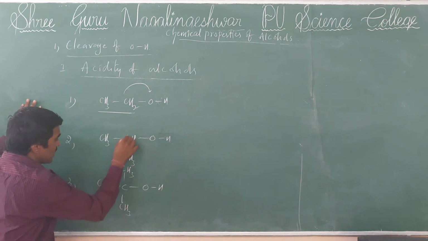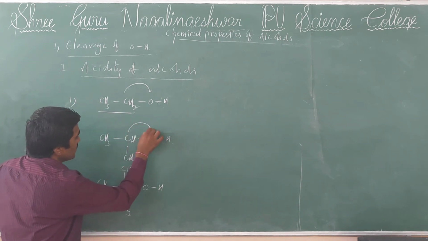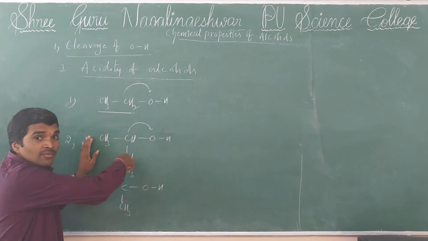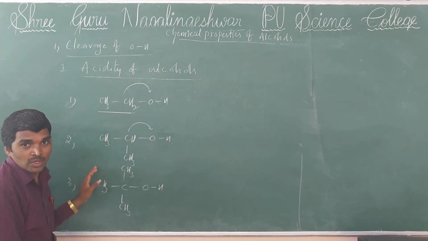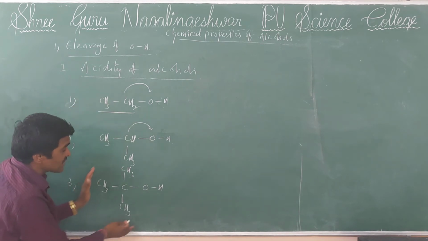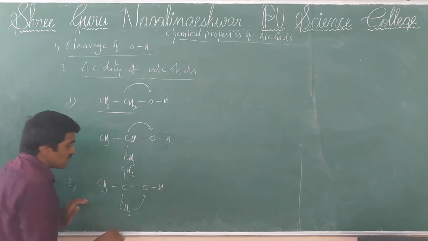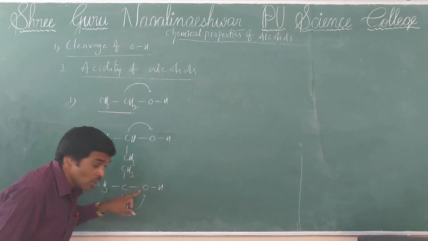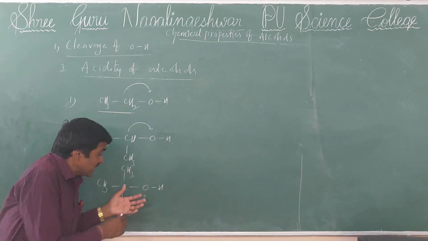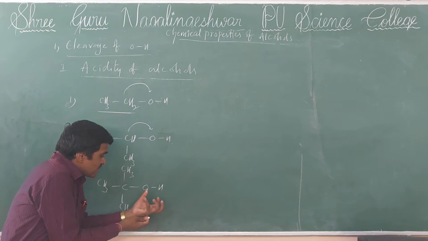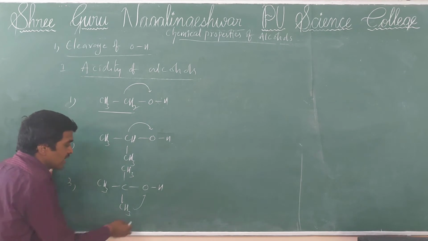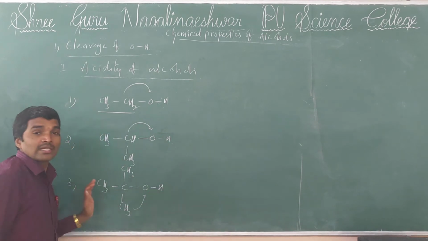Coming from primary to tertiary alcohol, the number of alkyl groups increases, so the inductive effect increases. So in tertiary alcohol, the electron density on oxygen increases, and the hydrogen is held; it cannot be liberated quickly.